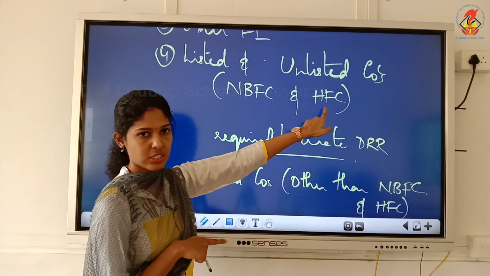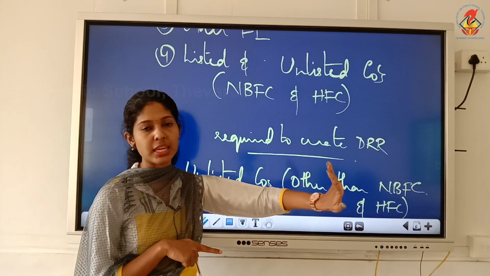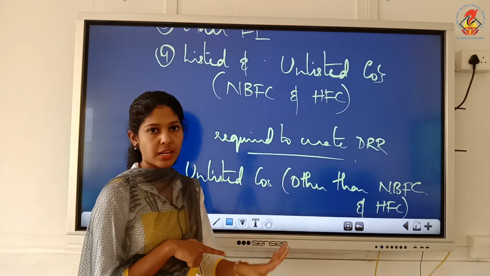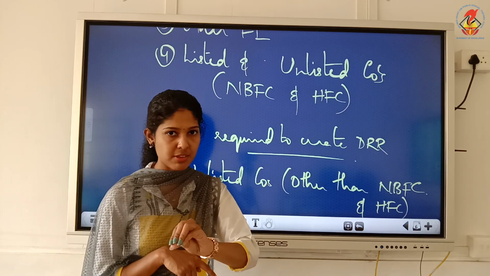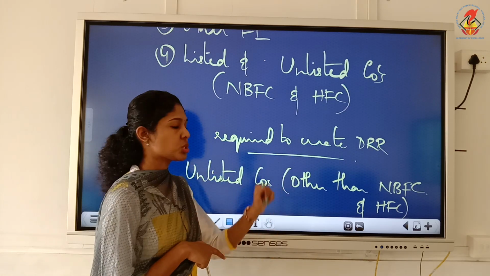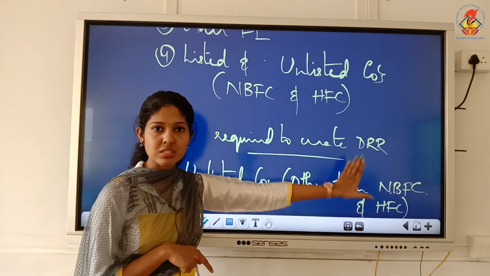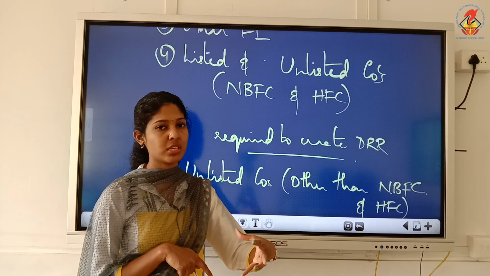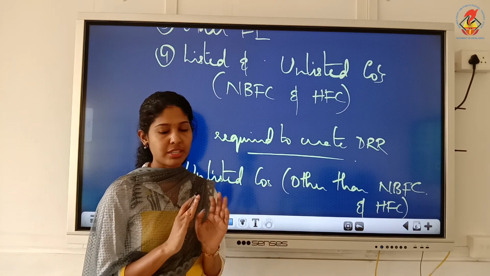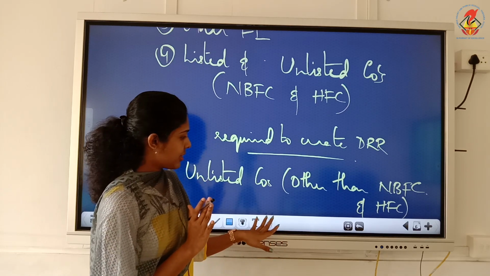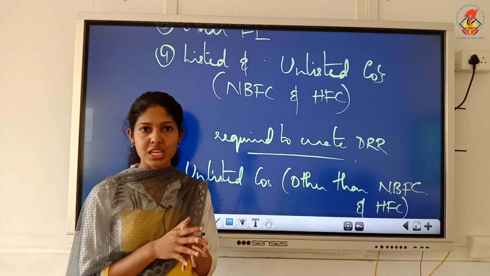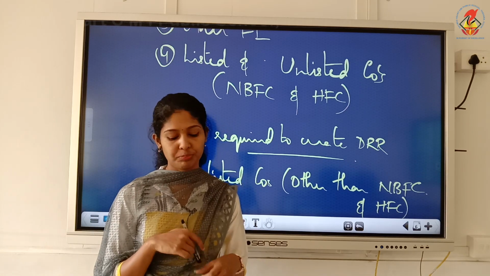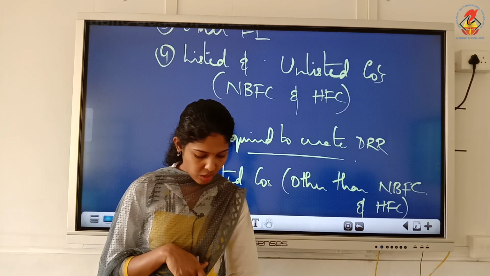If it is NBFC or HFC, such unlisted companies need not create, but other than that, other unlisted companies must create DRR. They will specify in the question that it is a non-NBFC or non-HFC. That means you should create DRR. These rules you must study very carefully in this chapter. We have certain rules, certain proportions, percentages. So rules you have to learn carefully. Rest is easy. Okay. So that is the first step, that is creation of DRR, and these are the rules which you have to follow. So all these you have to take it down.